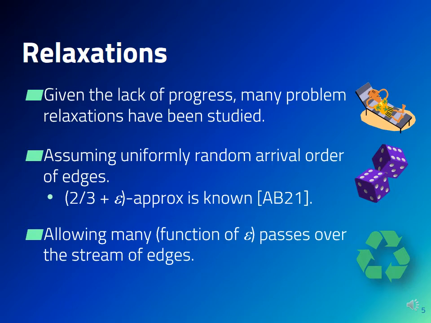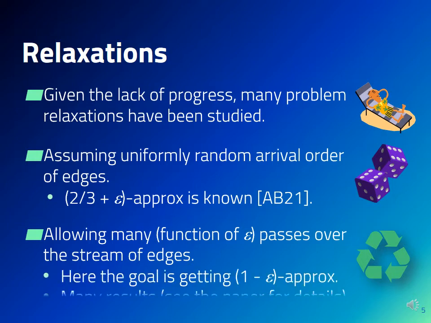Another option is to allow the algorithm multiple passes over the input stream of edges, rather than just a single pass. If many such passes are allowed, the problem becomes more and more similar to the offline case. Therefore, it is natural to look for algorithms that obtain a 1 minus epsilon approximation. The objective then becomes to minimize the number of passes that are necessary as a function of epsilon. There are many known results in this line of work, and you can see some details about them in the related work section of the paper.